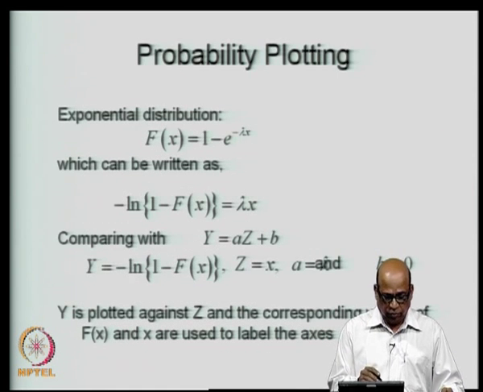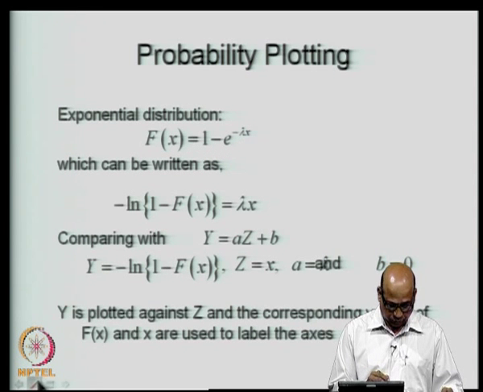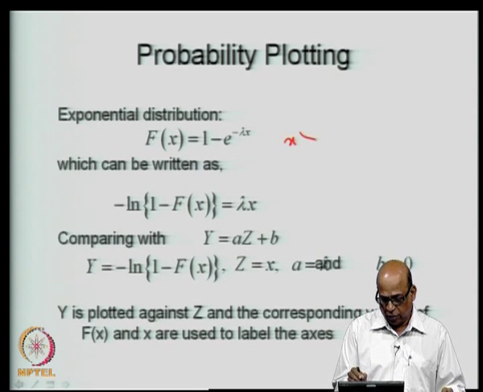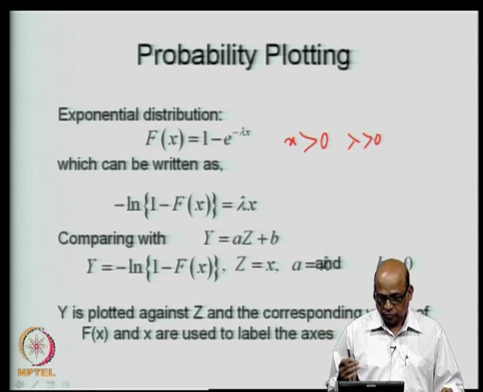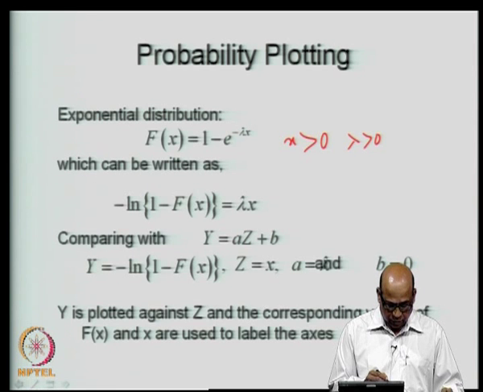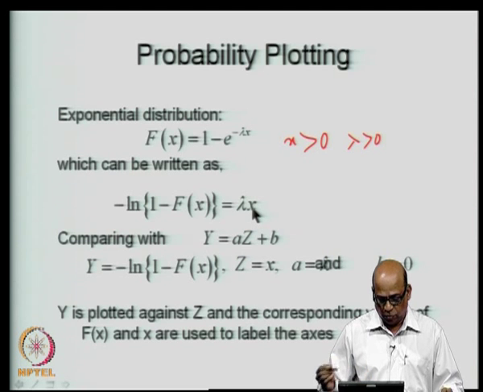So, exponential distribution, you have f of x is equal to 1 minus e to the power minus lambda x, and this is valid for x greater than 0, lambda greater than 0. Now, I will take lambda x on the right hand side and write this as minus ln of 1 minus f of x is equal to lambda x.